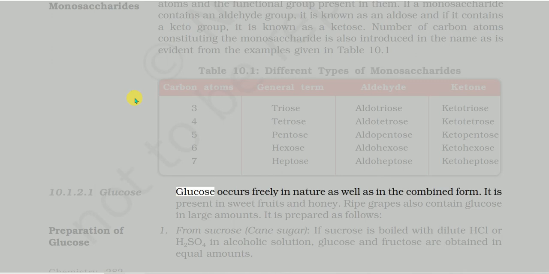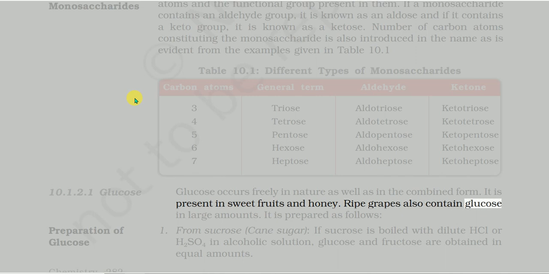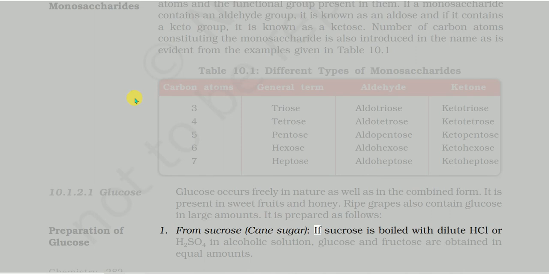Glucose occurs freely in nature as well as in the combined form. It is present in sweet fruits and honey. Ripe grapes also contain glucose in large amounts. It is prepared as follows. 1. From sucrose, cane sugar. If sucrose is boiled with dilute HCl or H2SO4 in alcoholic solution, glucose and fructose are obtained in equal amounts. Preparation of glucose. 10.1.2.1 Glucose.